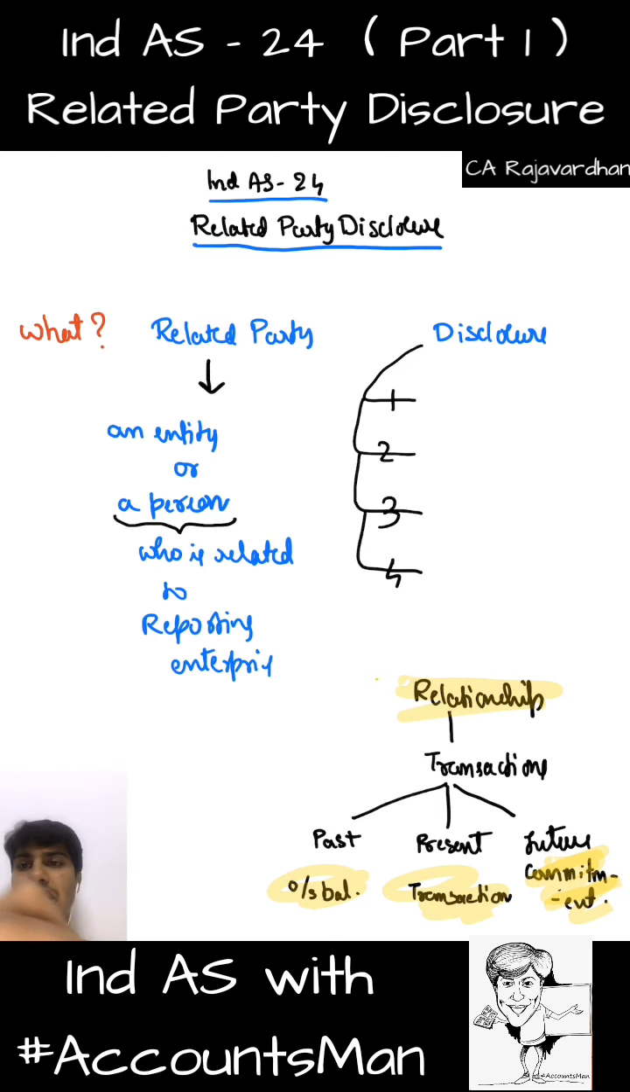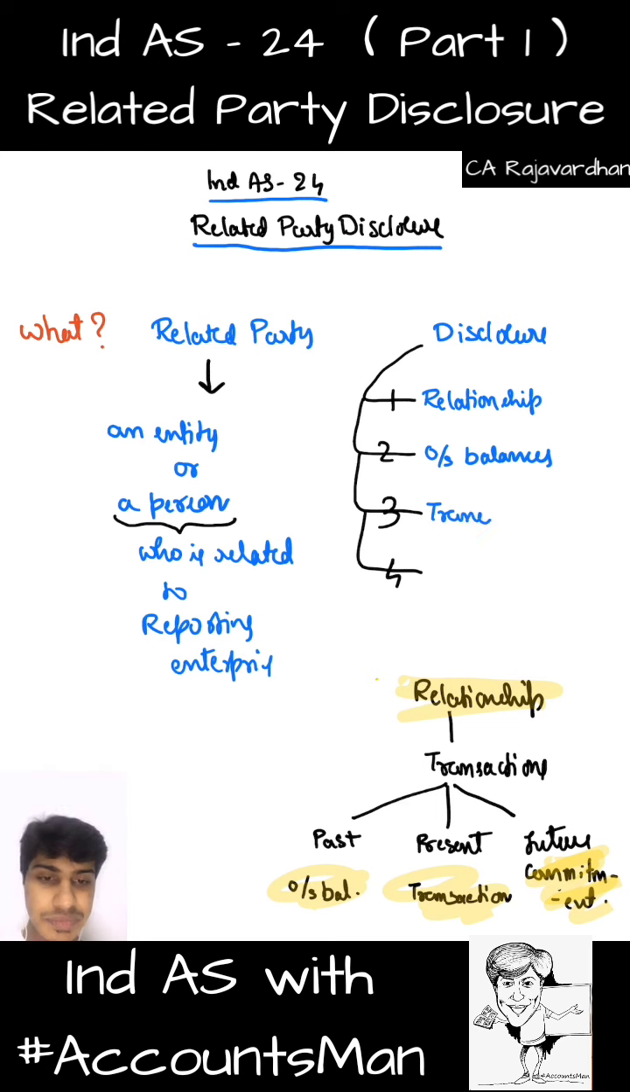So we have 4 items. What are the 4 items? Number 1, relationship. We need to disclose how that person and we are related. Is he my cousin? Or is he my holding company? Is he my subsidiary? Is she my wife? What exactly is the relationship we carry? The next thing is outstanding balances. What is the money that they owe me or I owe them? The next one, transactions. What transactions do we have between us? Have I sold them goods or have they sold me goods? Have I borrowed money from them? Have they borrowed money from me? All those transactions. And the last thing that needs to be disclosed is commitments.